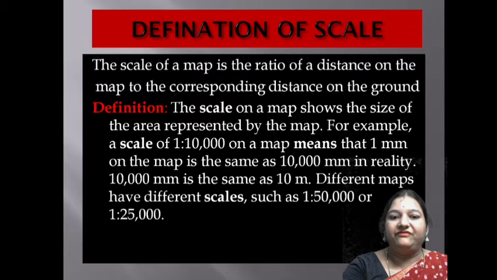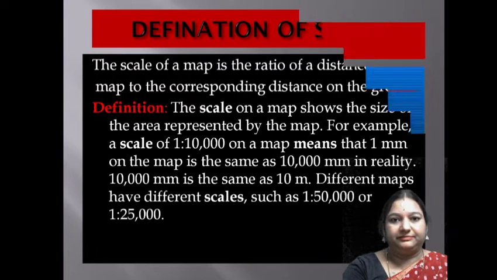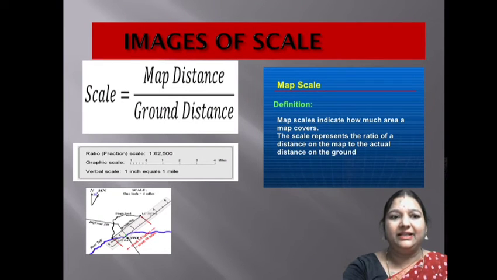Different maps have different scales, such as 1:50,000 or 1:25,000. Or we can say that scale is the ratio of map distance upon ground distance. Or we can say that map scale indicates how much area a map covers. The scale represents the ratio of a distance on the map to the actual distance on the ground. You can see the image of scale on my screen.